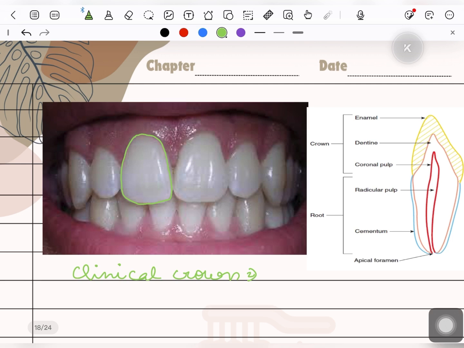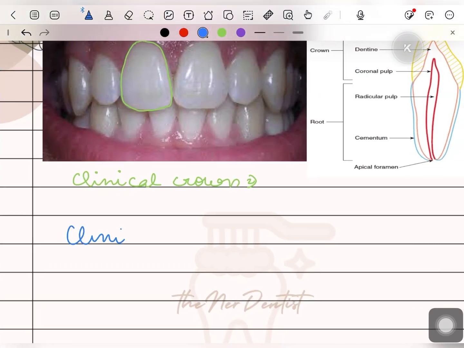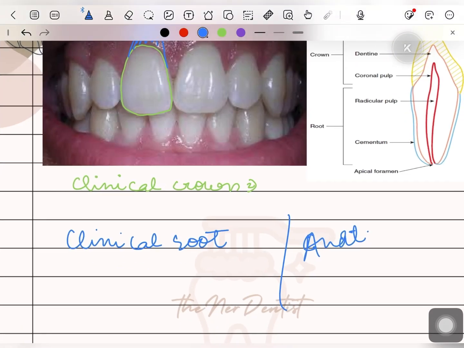Now, what are clinical root and anatomical root? It is the same. Clinical root is whatever we cannot see. This whole part, I should change colors. The part of the tooth which we cannot see in the oral cavity is known as the clinical root, the part which is not visible in the oral cavity.